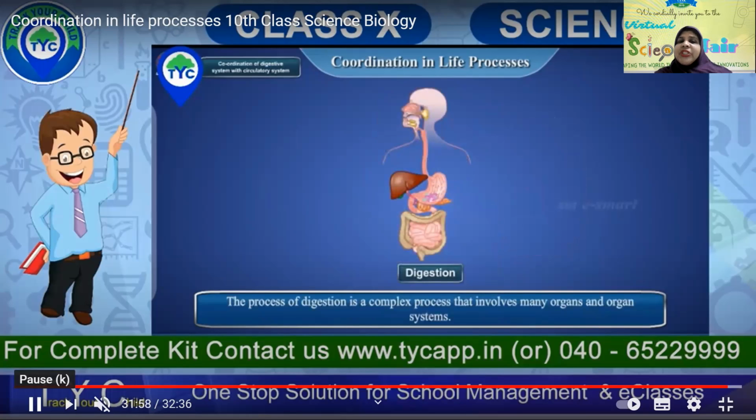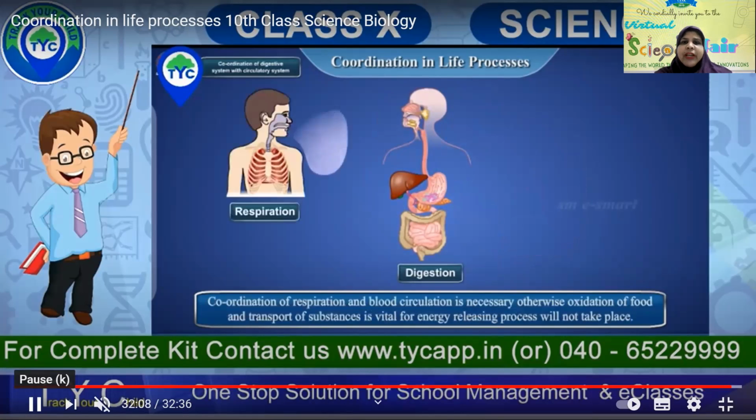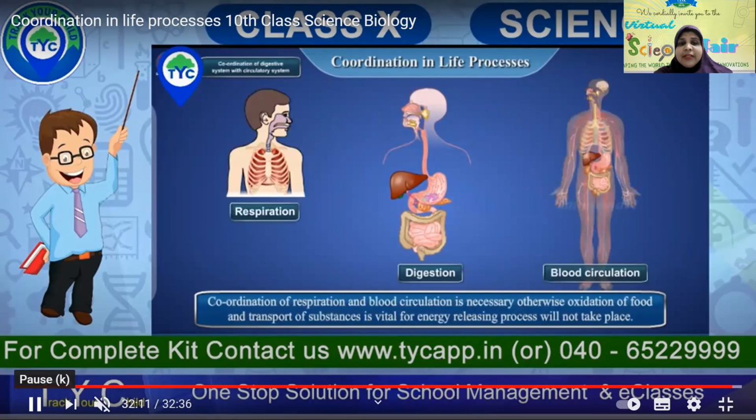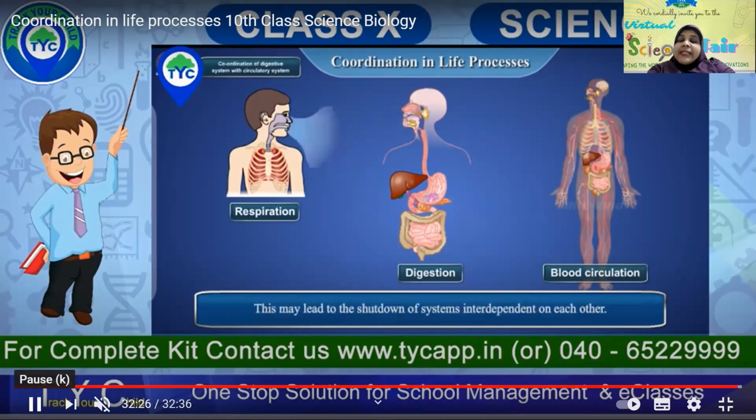The process of digestion is a complex process that involves many organs and organ systems. Though digestion occurs in the food canal, you can see how all the other systems are linked with it. Coordination of respiration and blood circulation is necessary, otherwise oxidation of the food, transport of the substances, and the release of energy cannot take place. This may lead to the shutdown of the systems, which are interdependent on each other. So important it is.